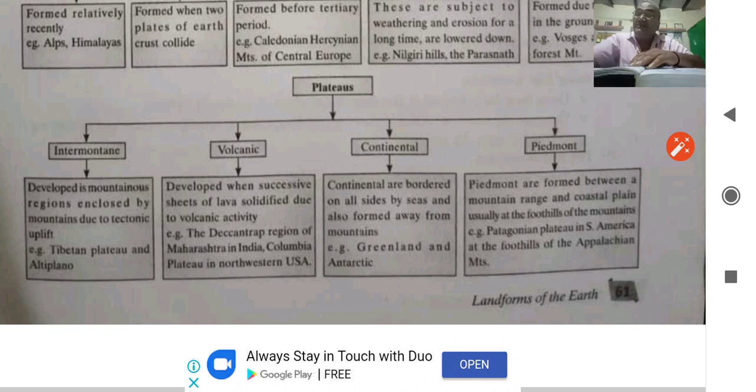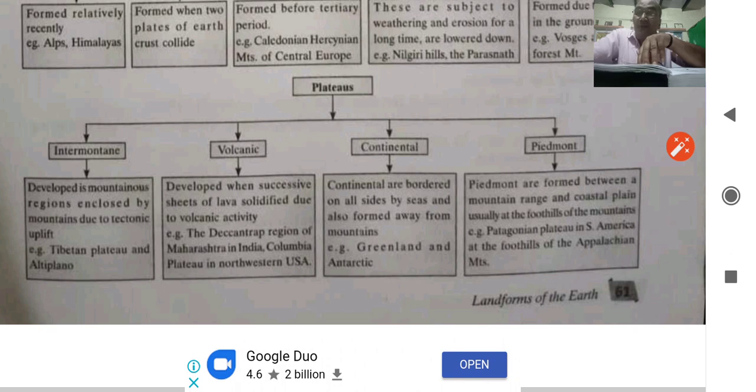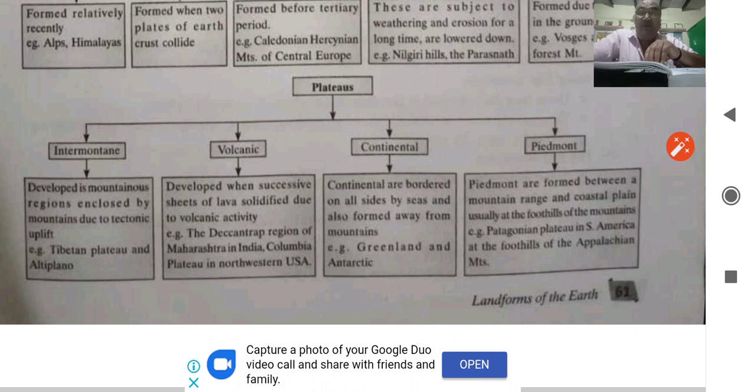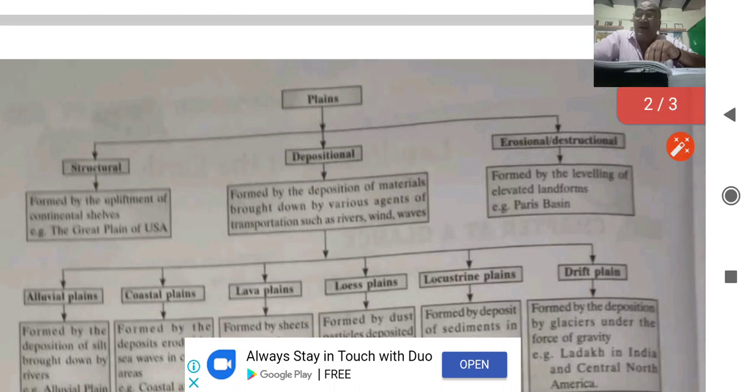Now we have the plains. We have structural plain formed by upliftment of continental shelves. Depositional plain formed by deposition of material brought down by various agents of transportation such as river, wind, waves. Erosional and destructional plains formed by the leveling of elevated landforms. Example, Paris Basin. Depositional plains are further divided.